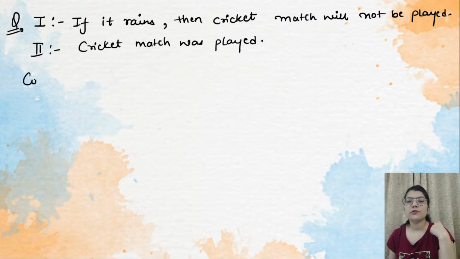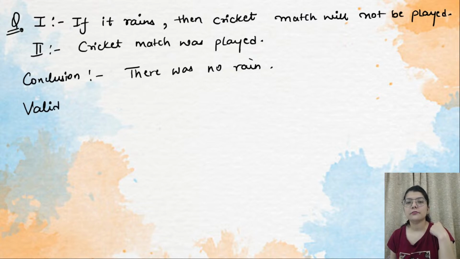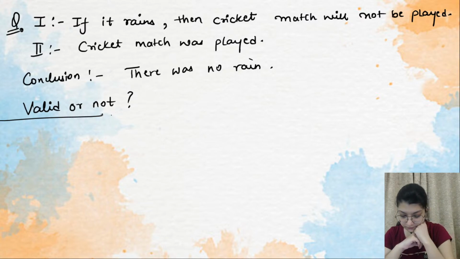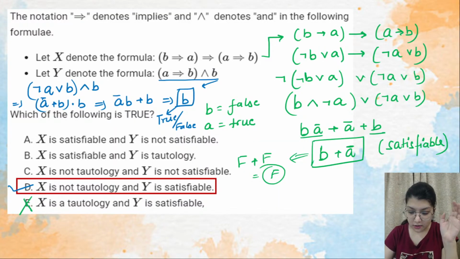So the conclusion that was drawn from it is there was no rain. Now you have to tell whether it is valid or not. Okay. So before moving here, let me just clear everyone's doubt. Okay, what is the doubt?